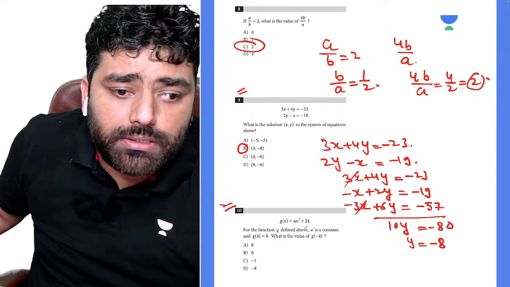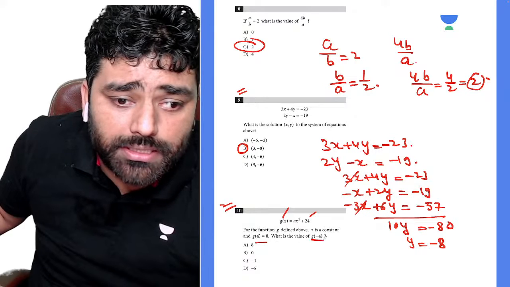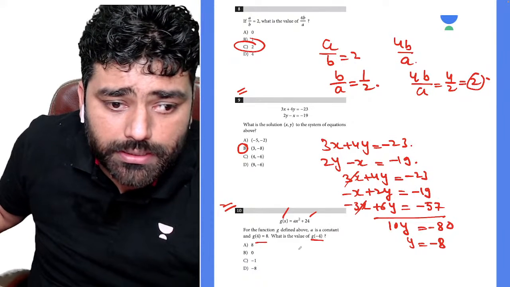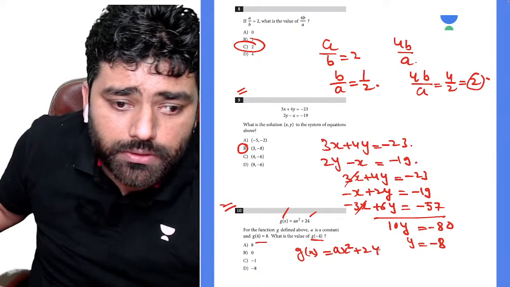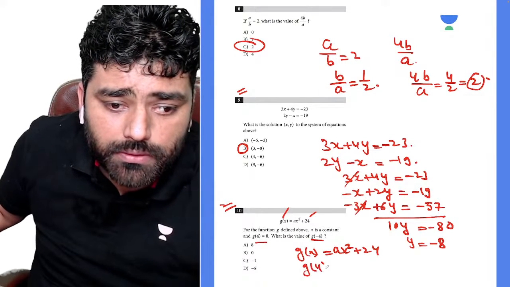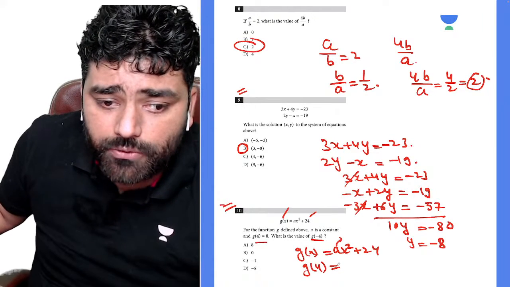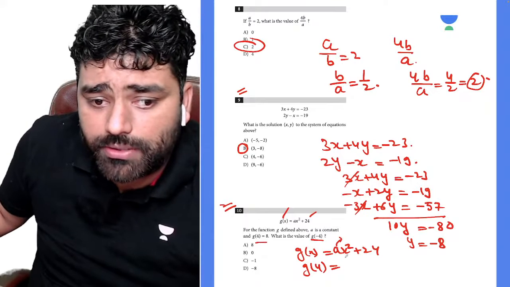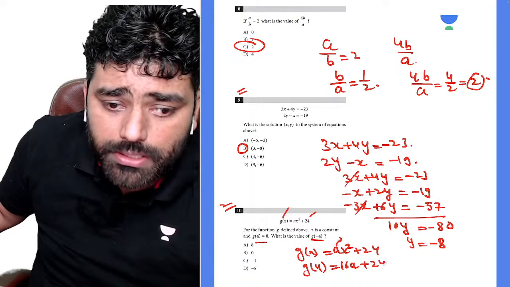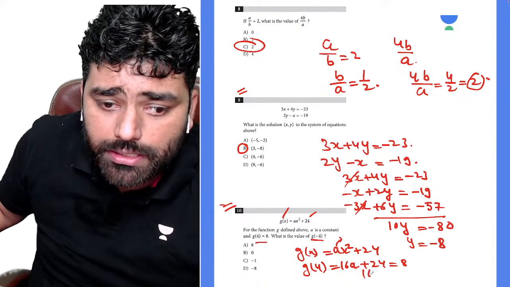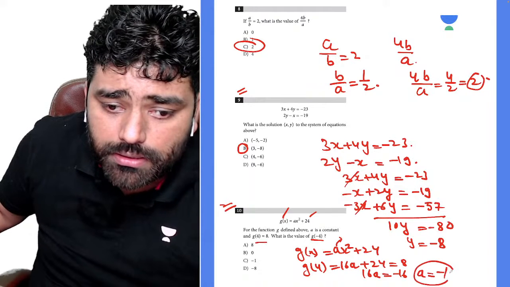Now question number 10. What is this? g of x is equal to this. So g of 4 is given as 8. What is the value of g of negative 4, right, guys? So g of x is ax squared plus 24. First of all, if you need to find g of negative 4, we definitely need to find the value of a. So if you plug in g of 4, which is equal to 8, you can find the value of a. That is going to be 16a plus 24 equal to 8. That means 16a is equal to negative 16, so a is equal to negative 1, correct?